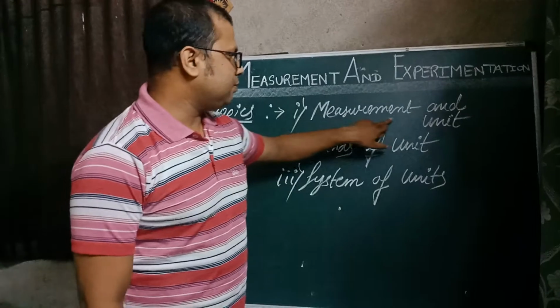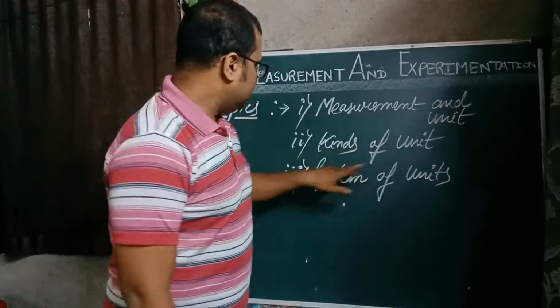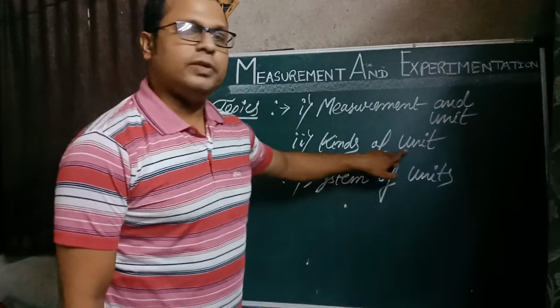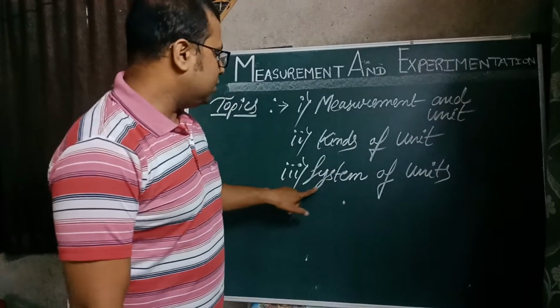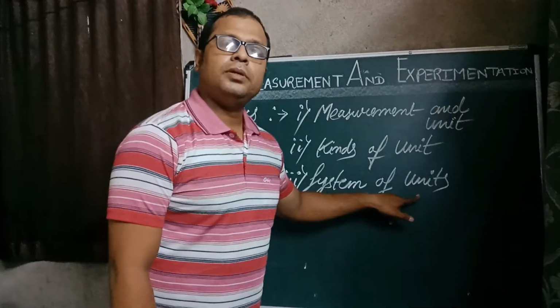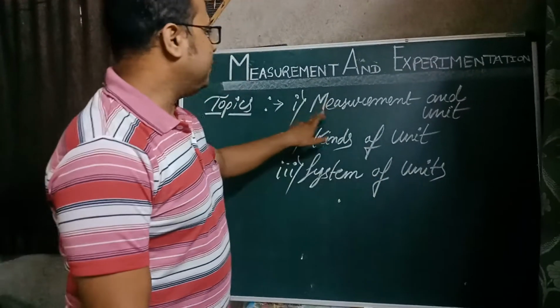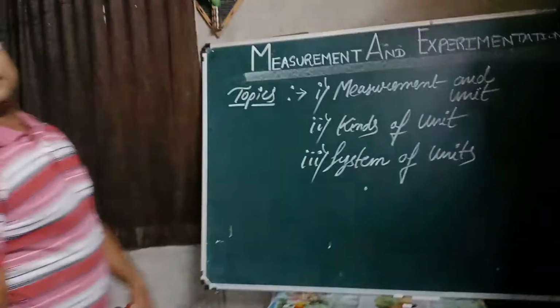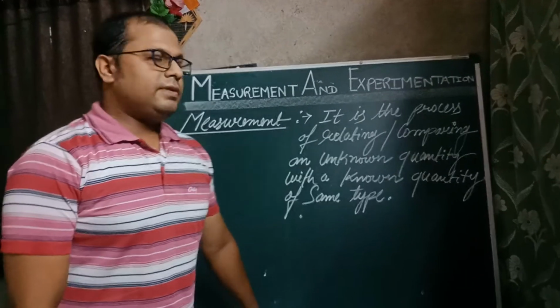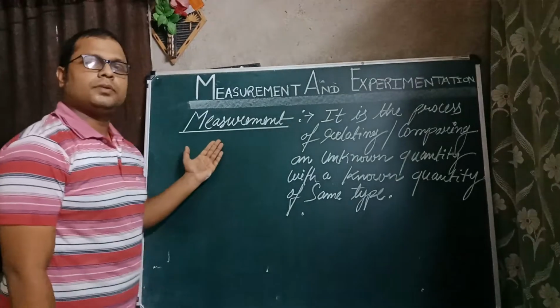Number 1, measurement and unit. Number 2, kinds of unit. Number 3, system of units. So let's begin with measurement and unit. So now students will start with measurement.